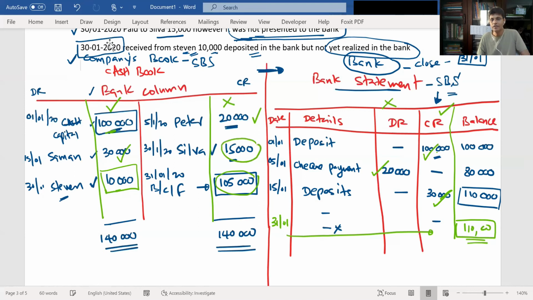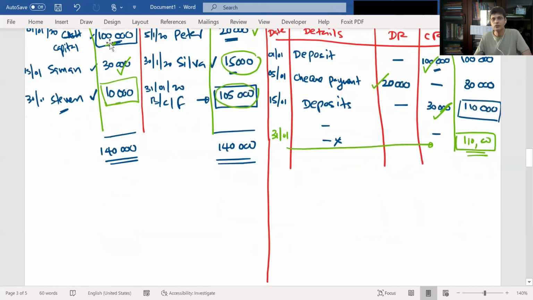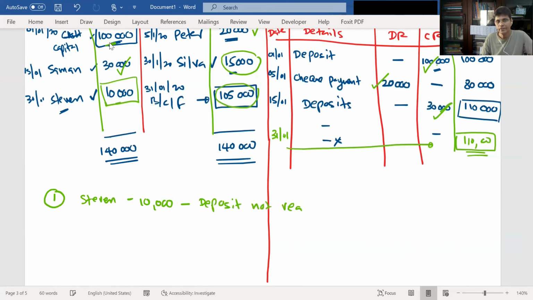What are the differences? Why are these two not balancing? The first one is because of this 10,000, Steven's check. What is that? This is a deposit not realized, right? Not realized in the bank. What is the second difference? We issued a check to Silva, 15,000.